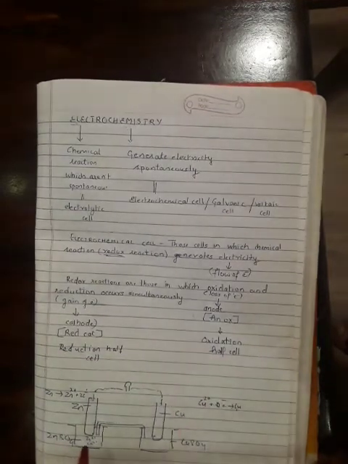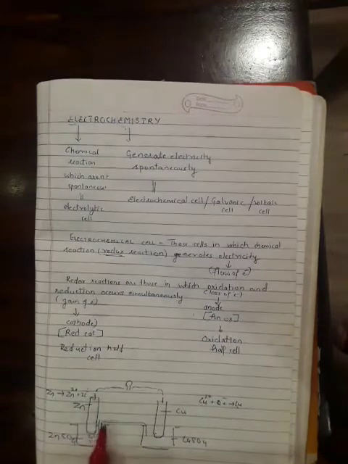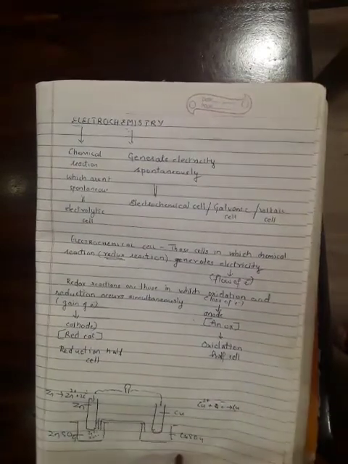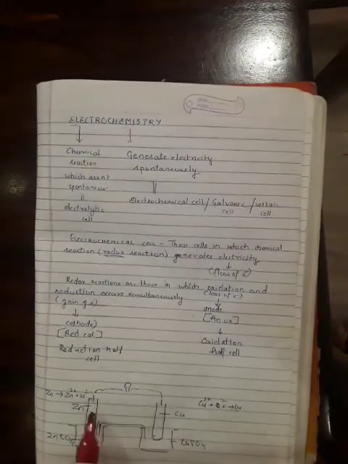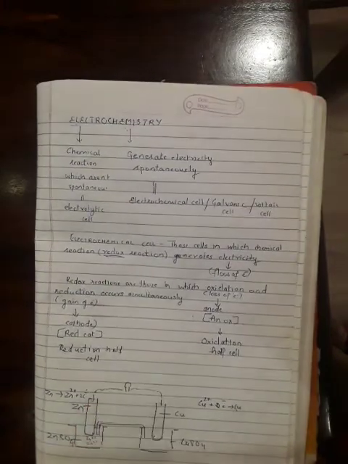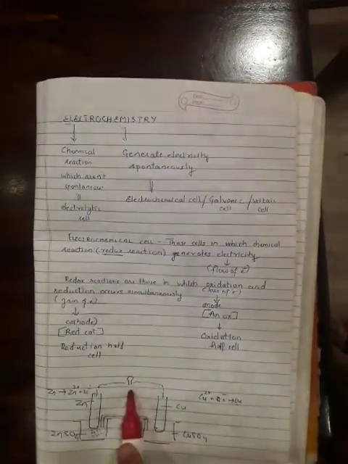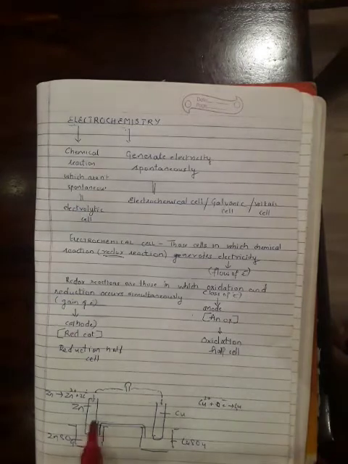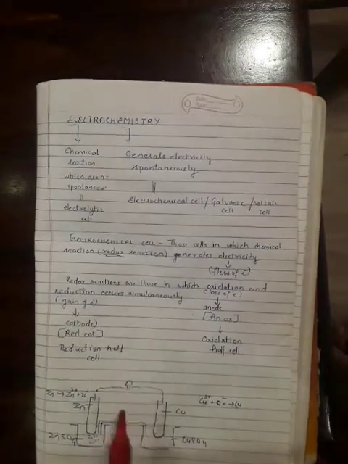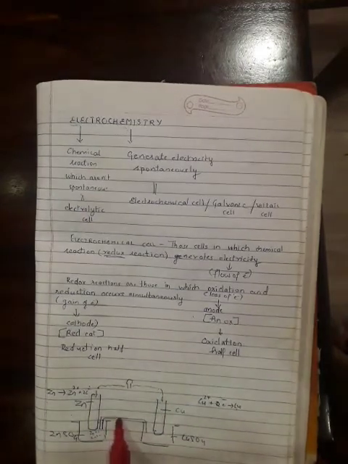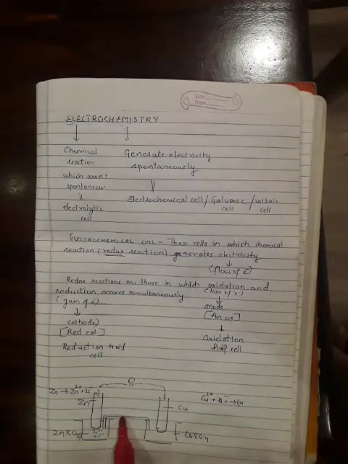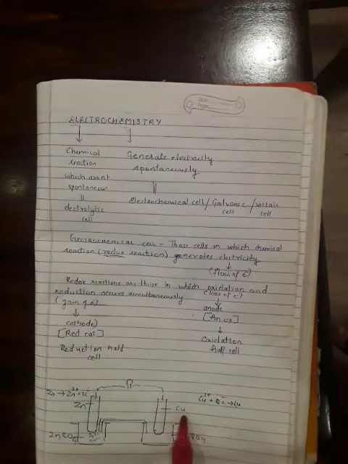Suppose I have taken a half cell of zinc dipped in zinc sulfate and copper dipped in copper sulfate. Now externally I connect them with a wire, which has a galvanometer or a bulb. What we see is that after some time this bulb will glow due to a chemical reaction. And what is this chemical reaction? It is a redox reaction.